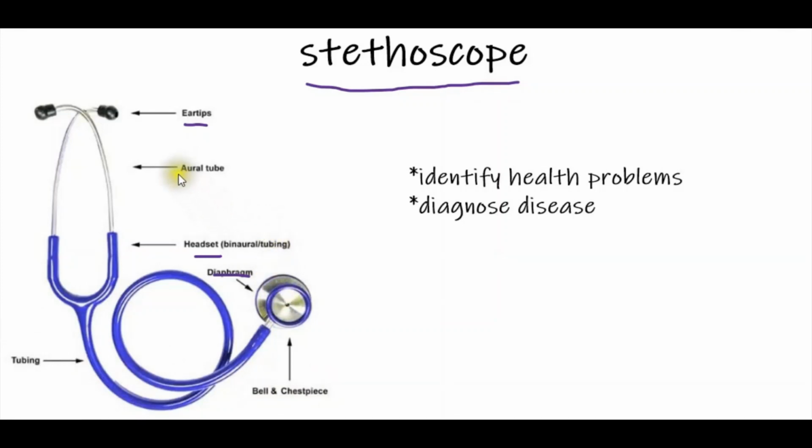Okay children, so the stethoscope is used to detect the sound produced by our heart. The heart sound is heard by placing the stethoscope on the chest. When they keep it on our chest region, they hear the heart sound. Then what is the use of the stethoscope? The stethoscope is useful to identify health problems and diagnose disease. Doctors find the disease through the stethoscope. So two uses: identify health problems and diagnose disease.